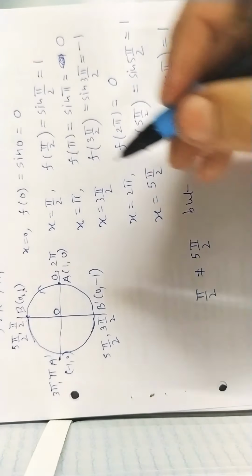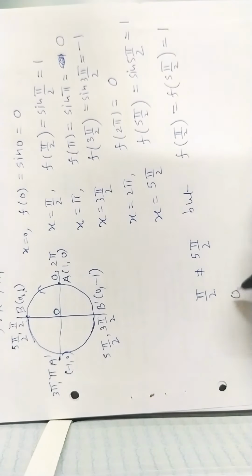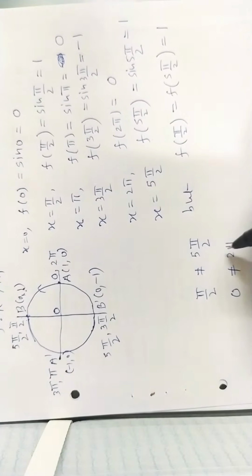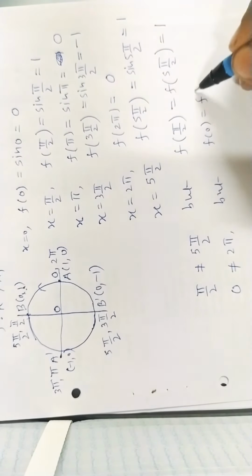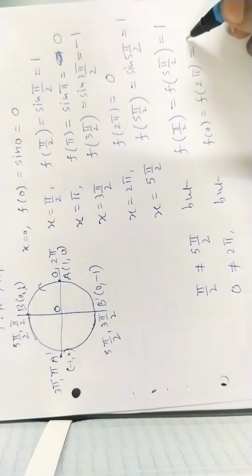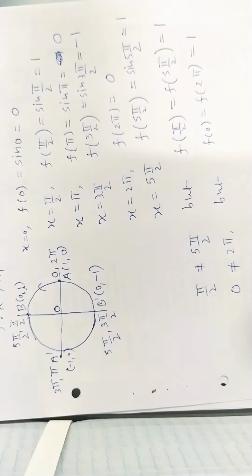Another illustration, 0 and 2π both are not equal, but f(0) is equal to f(2π) is equal to 0. So it is clear that sine function is not a one-one function.